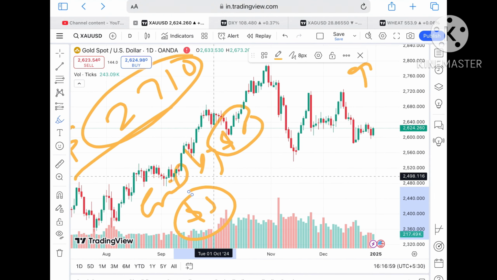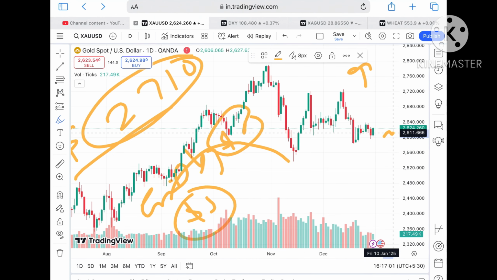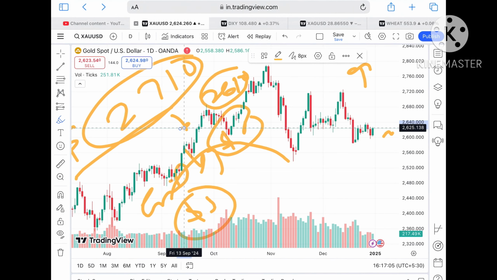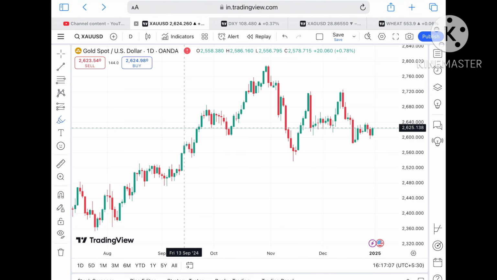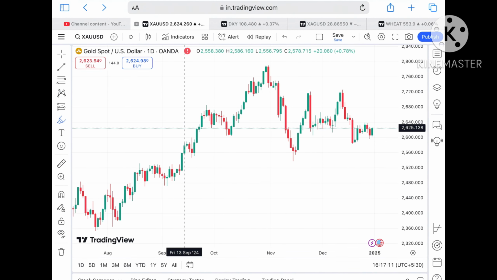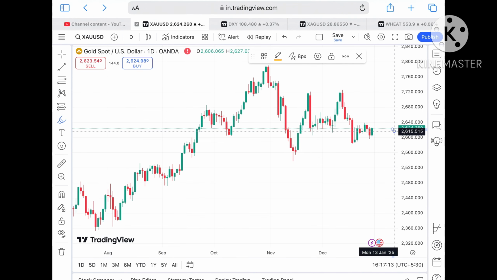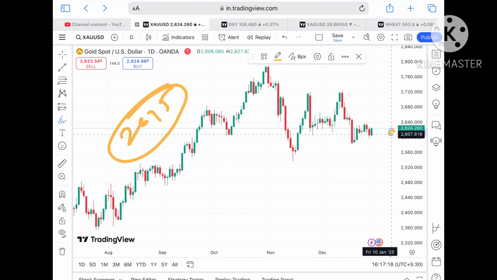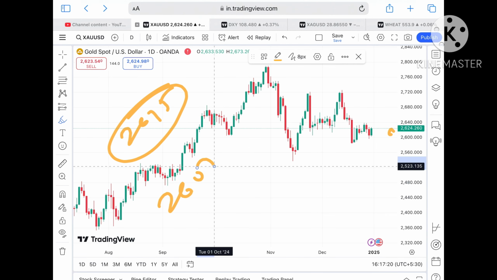But as I've already explained to you, if the price started going below a level of 26.10, the probability of moving further down will be there, because the market is uncertain, so you have to understand that you should be getting on both the sides. Suppose the price doesn't sustain, it can come down towards a level of $26.15. And if the price started falling below this level, it can touch a level of 26.07.